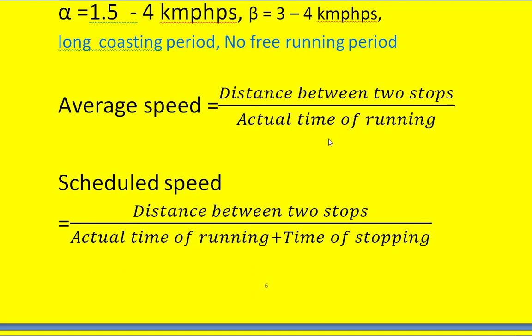So far we have seen what the maximum speed is, what the scheduled speed is, what the average speed is, what the mainline service is, what the urban service is, what the suburban service is, and what acceleration, the free running period, coasting, and the retardation period or retardation values are for various services.